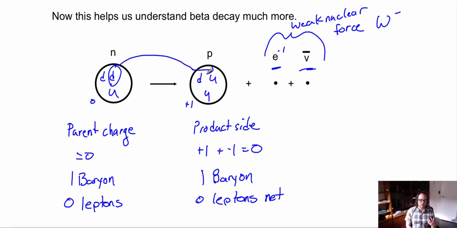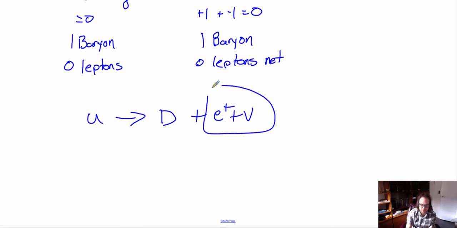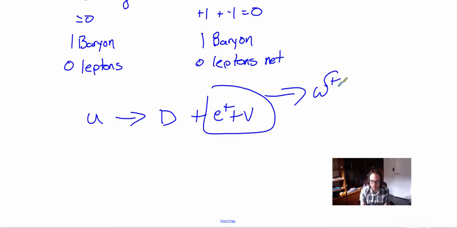So when we are changing an up quark to a down quark, which is beta positive decay, we are then having a positron and a neutrino, because a positron is a lepton that is an antiparticle, whereas a neutrino is just a regular lepton. So in other words, when we have an up quark that changes to a down quark, we end up releasing a positron and a neutrino. And these here will produce my weak force. Whereas in this case, we use a positive notation to denote the weak force, since we're using a positron.